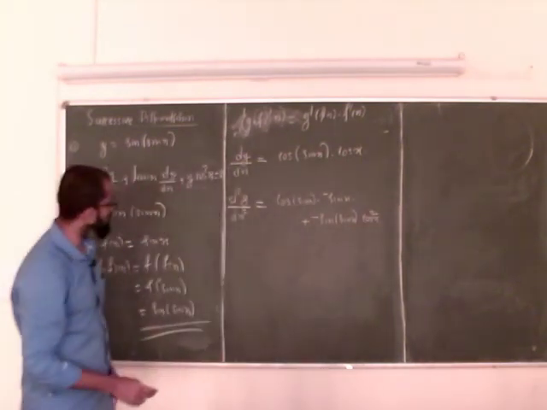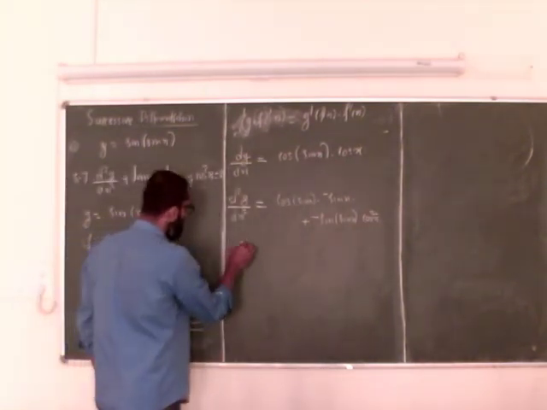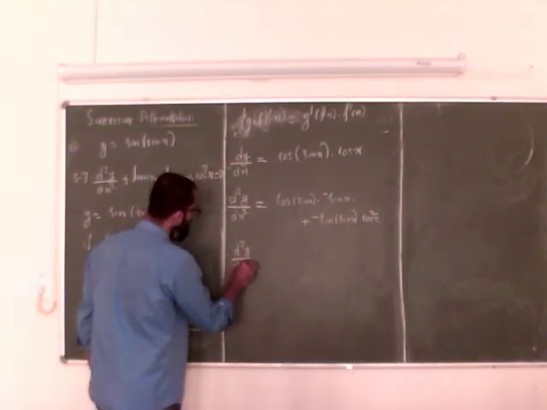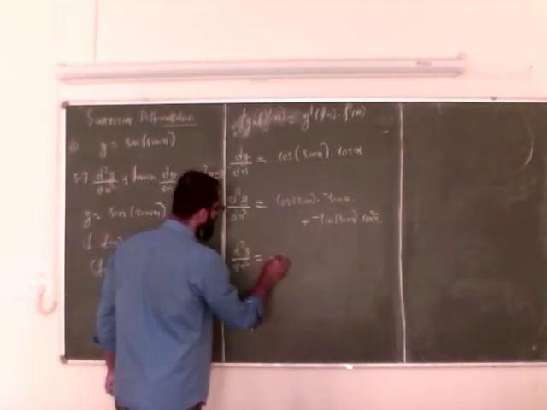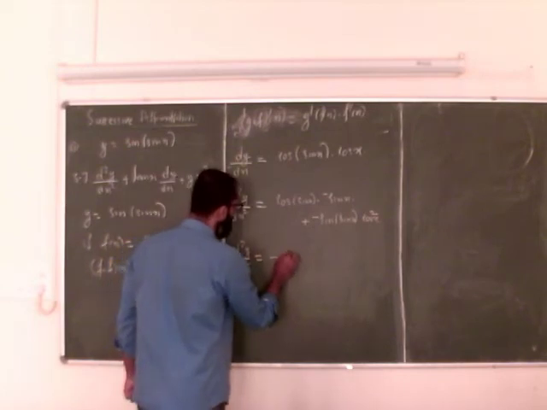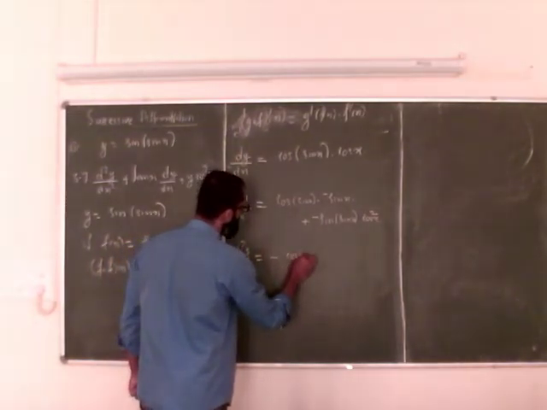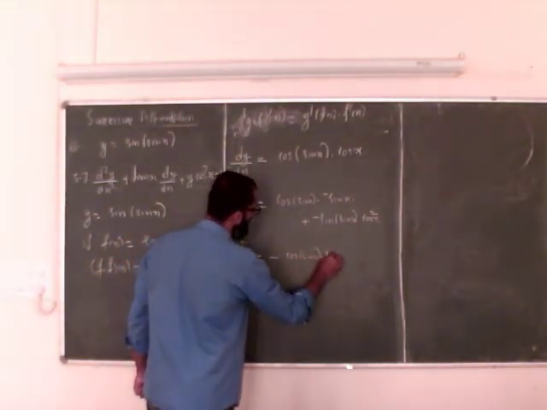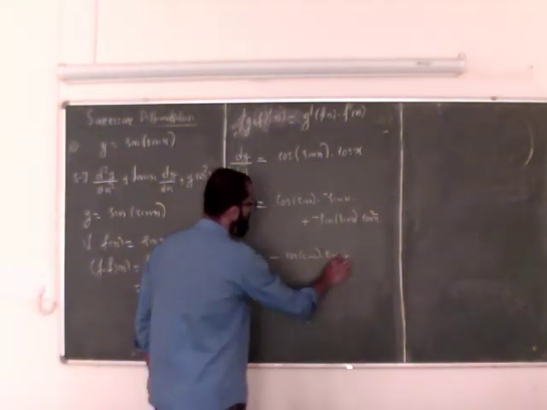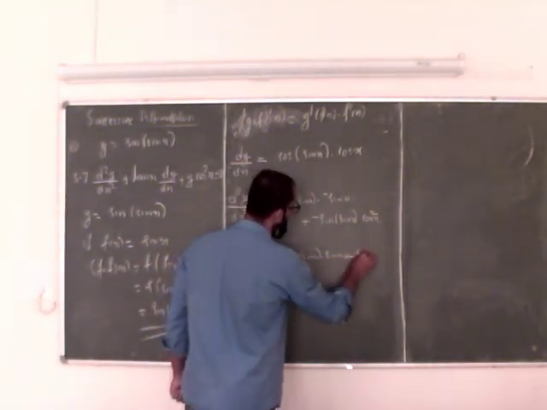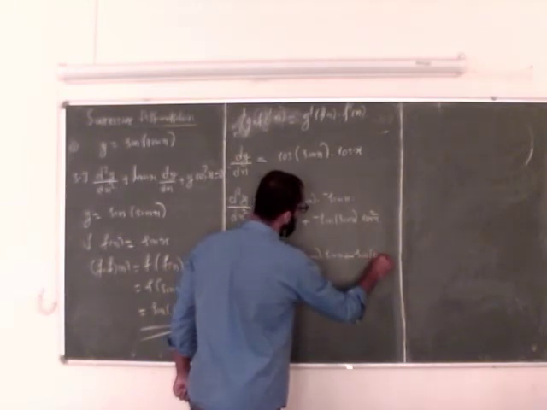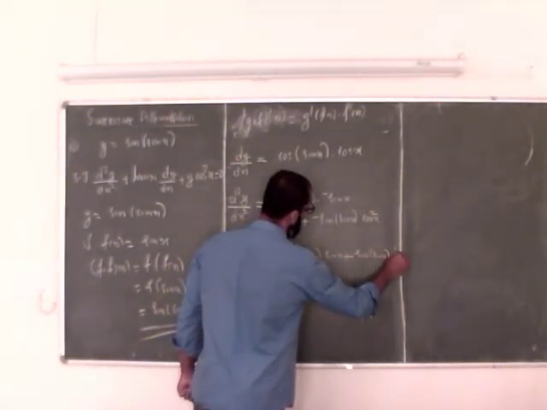So this is my d square y over dx square, which is equal to minus cos sin x into sin x plus minus sin sin x into cos square x.